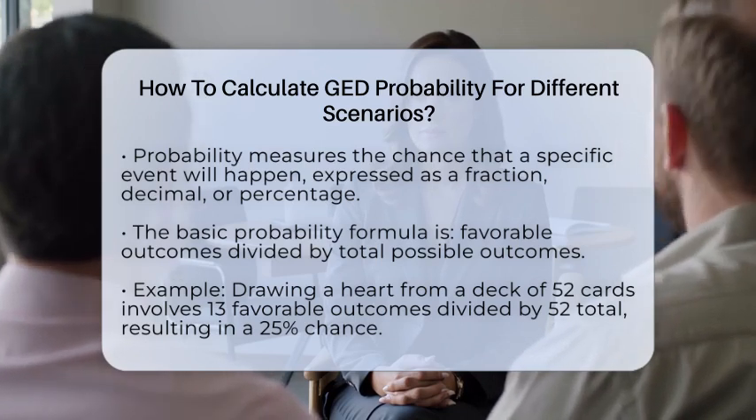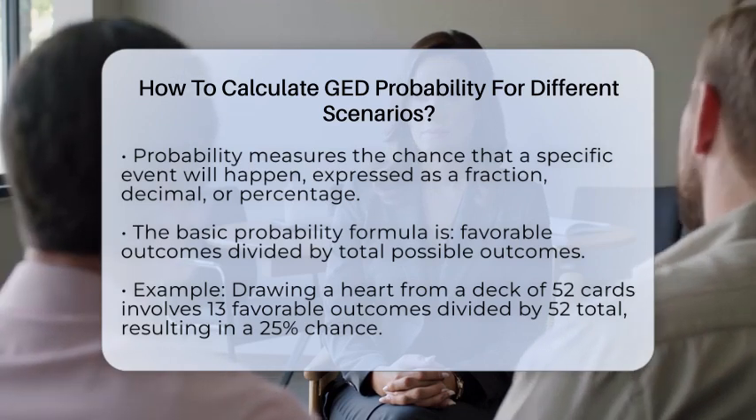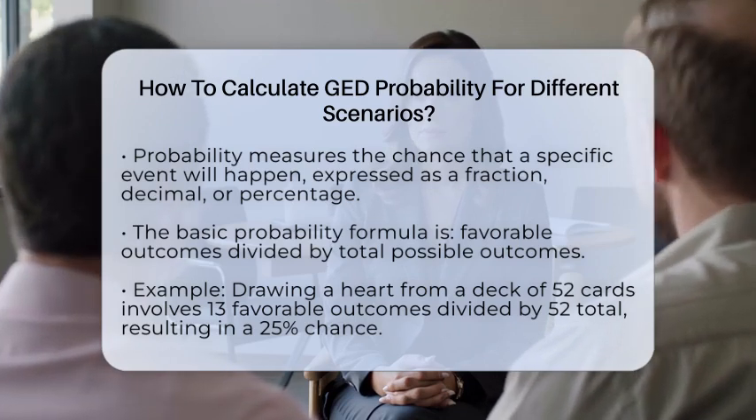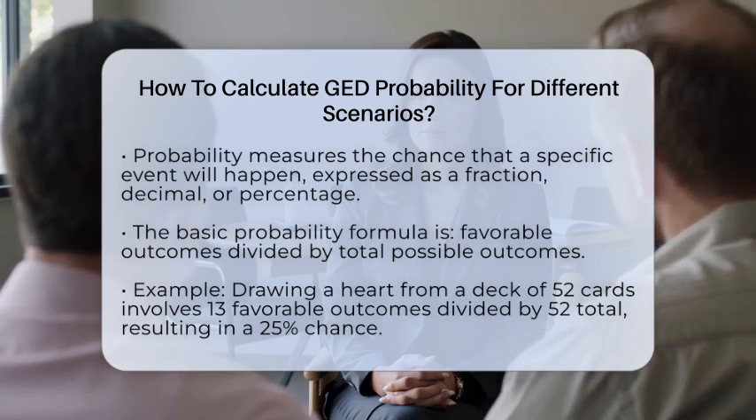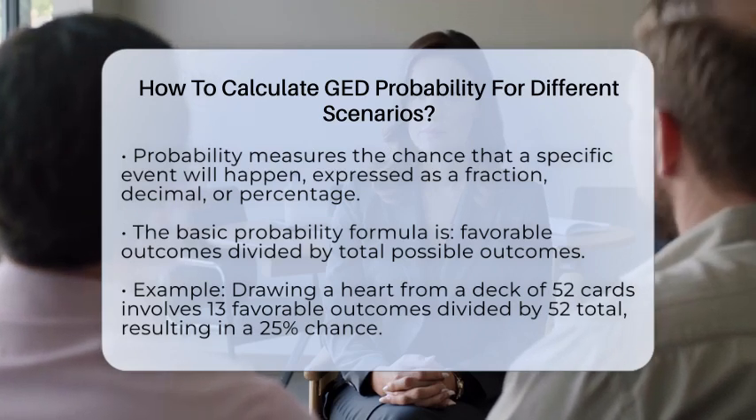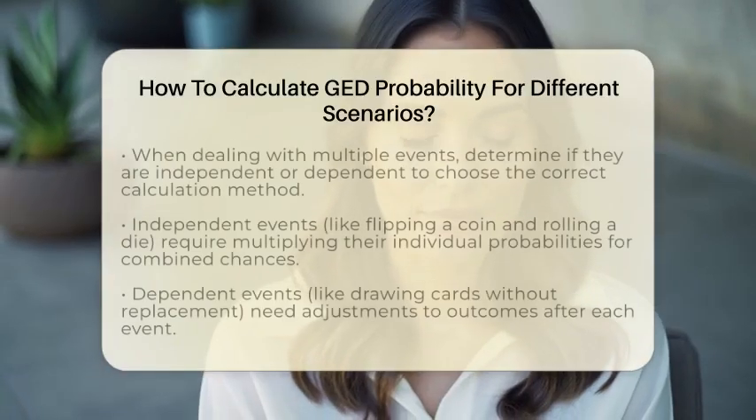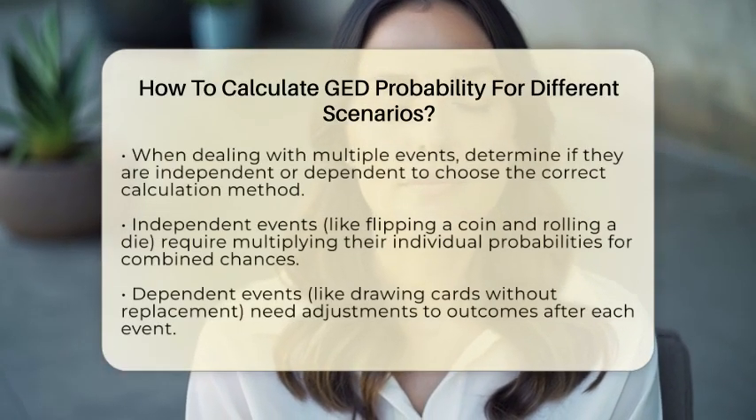For example, if you have a deck of 52 cards and want to find the chance of drawing a heart, count the hearts, which are 13, then divide by 52. That gives you 13 divided by 52, which simplifies to 1/4 or 0.25, meaning a 25% chance.